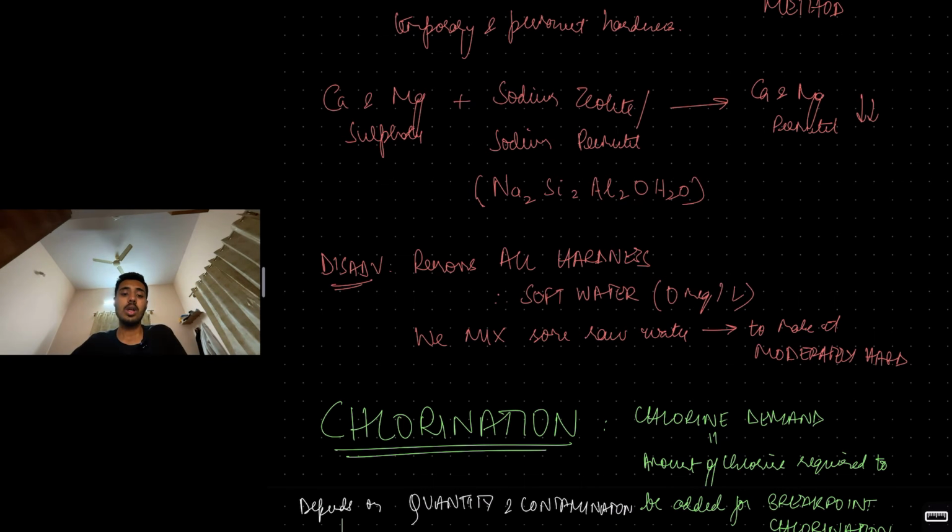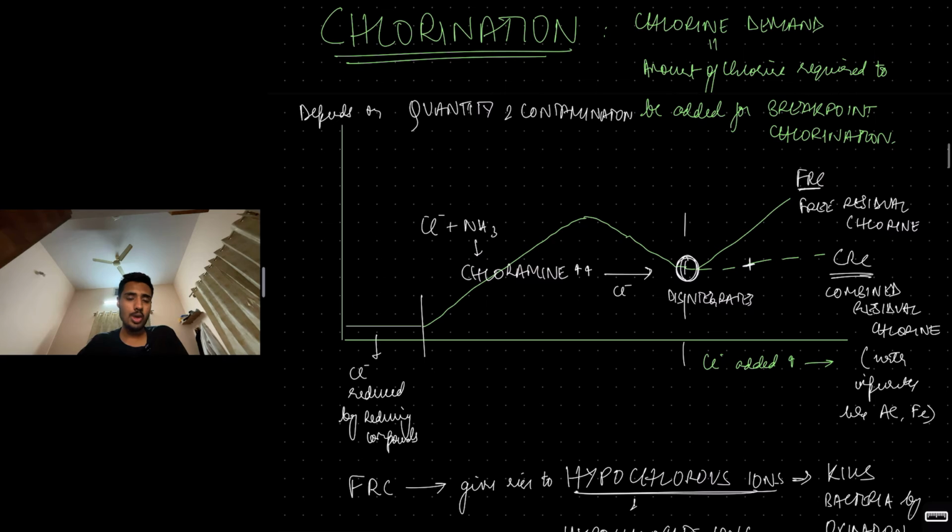Next, coming to a very important topic, that is chlorination. Now how does chlorination work? Before we understand chlorination, let's look at chlorine demand. The amount of chlorine required to be added for breakpoint chlorination. What is breakpoint chlorination? I'll tell you. There is a water which you want to disinfect. How much chlorine you need to put, that is the chlorine demand. This chlorine demand depends on the quantity of water. More the water, more the chlorine. It depends on the contamination. More the contamination, more the chlorine you have to add. Understood?